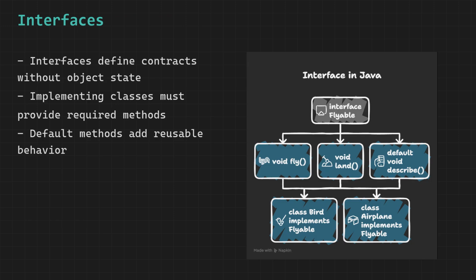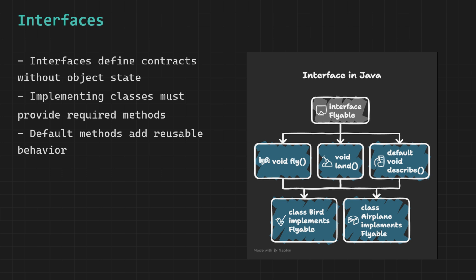An interface is a pure contract. Think of it like a legal agreement. The interface says that anyone who signs this agreement must be able to do these specific things. It does not tell you how to do them. It just guarantees that you will.